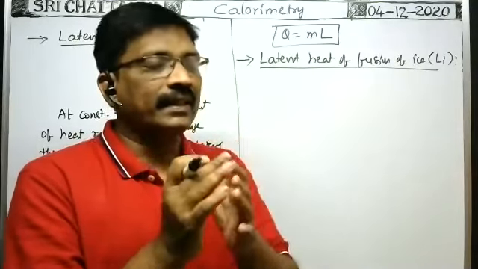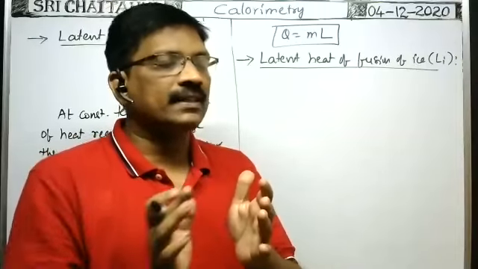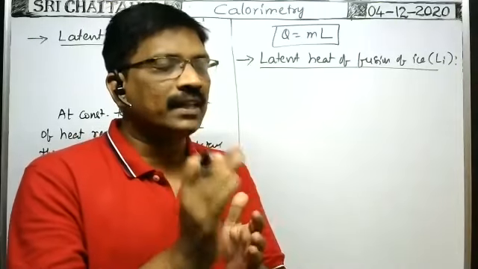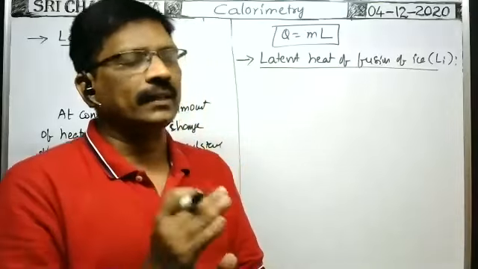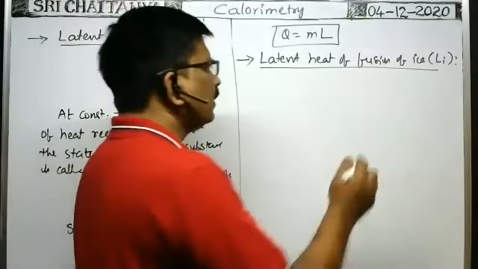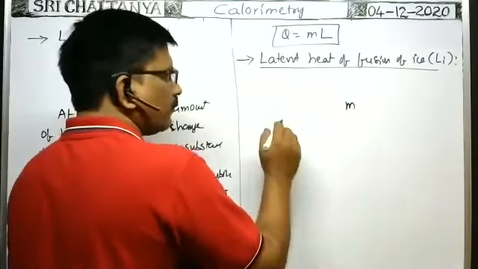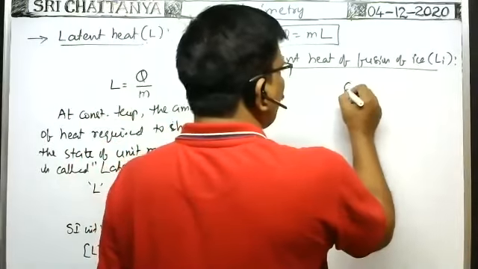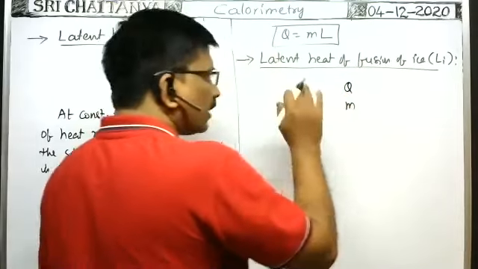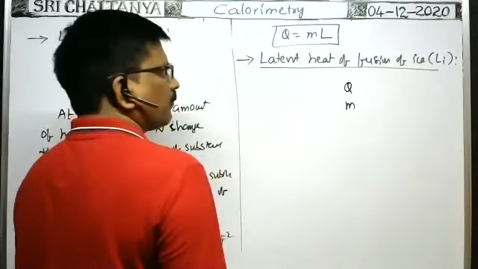At 0 degrees centigrade at atmospheric pressure, the heat energy supplied is utilized only to fuse the ice into water. Suppose m mass of ice at a constant temperature of 0 degrees centigrade requires Q amount of heat energy to convert it into water at the same temperature.